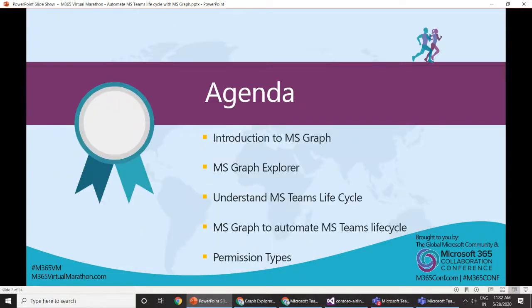So with that, let's have a look at the agenda, what we are going to cover in this hour or 50 minutes. Firstly, we will have a look at the introduction to Microsoft Graph, what is meant by Microsoft Graph and how it helps us. Then we will look into Microsoft Graph Explorer, how it helps us to build our own REST APIs.